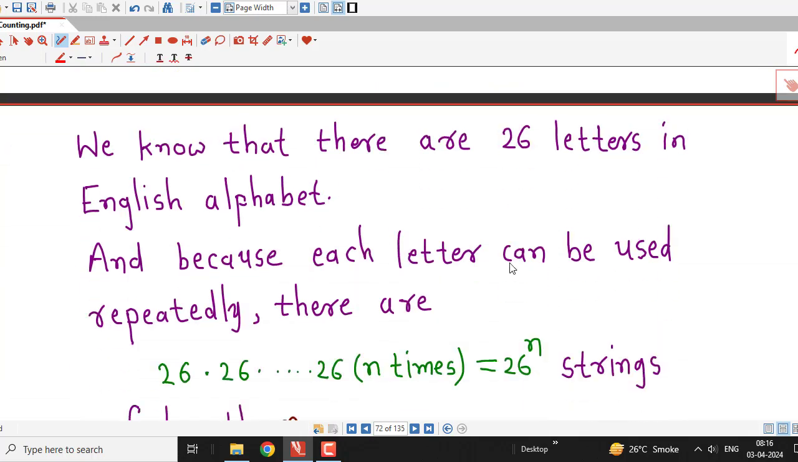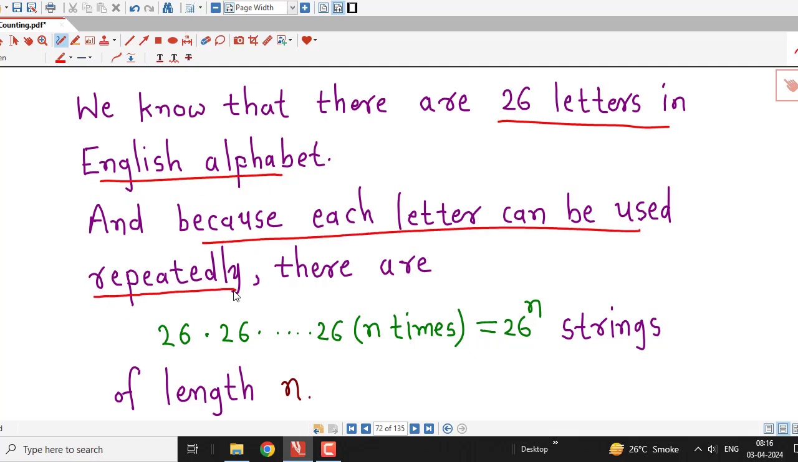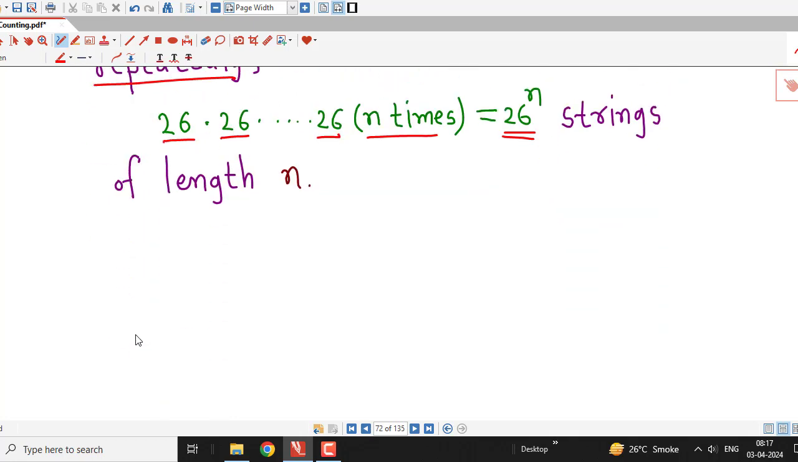So whenever you have this type of problem, you have to write systematically. We know that there are 26 letters in the English alphabet, and because each letter can be used repeatedly, that is, repetition is allowed here, there are 26 into 26 and so on, n times, therefore that is equal to 26 to the power n strings of length n.